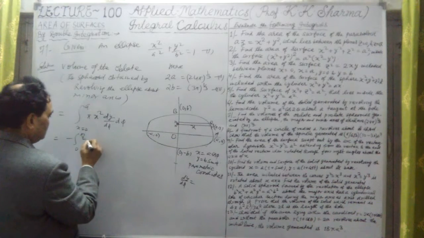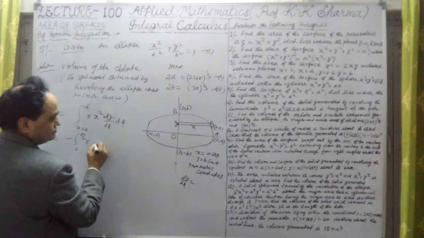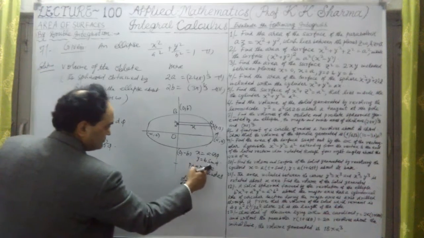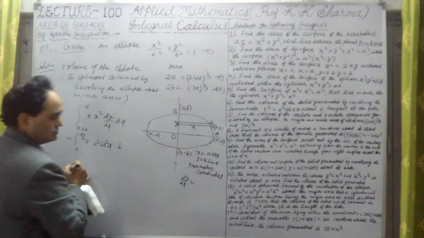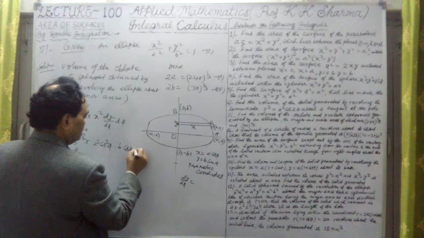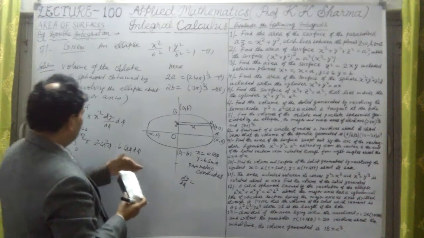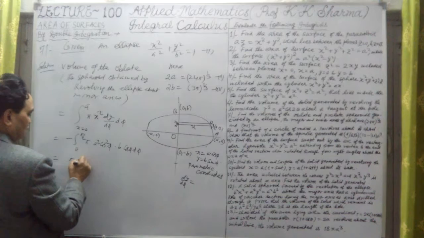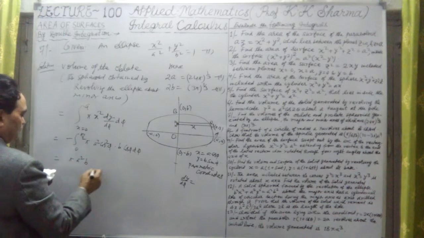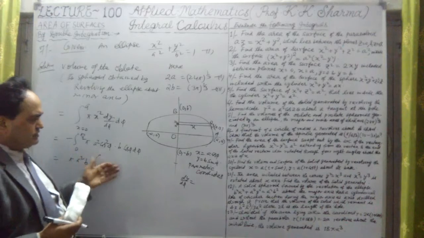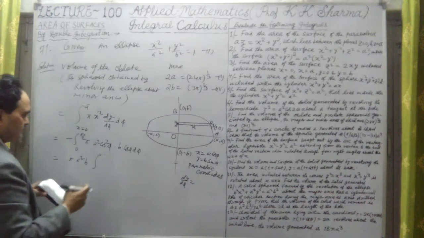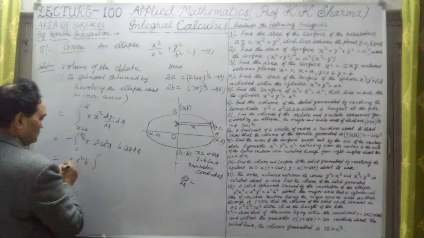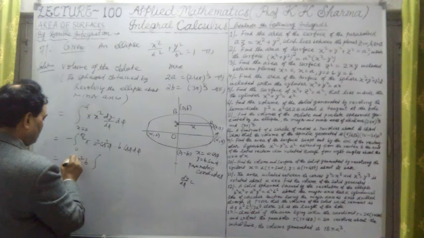So this is pi into x square. X square is a square into cos square phi. Dy d phi from this equation is b into cos phi into d phi. Okay, so these values are given. Now let me write it as pi into a square into b, which I've taken outside. I'm taking the positive sign here, and the negative sign I've just neglected. Even if it comes as positive or negative, it doesn't matter, because the numerical value must be positive only.